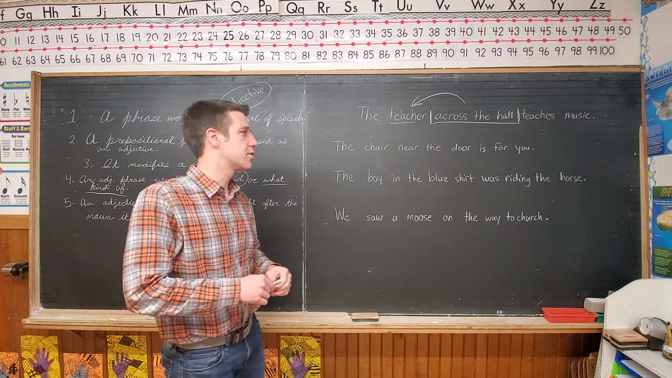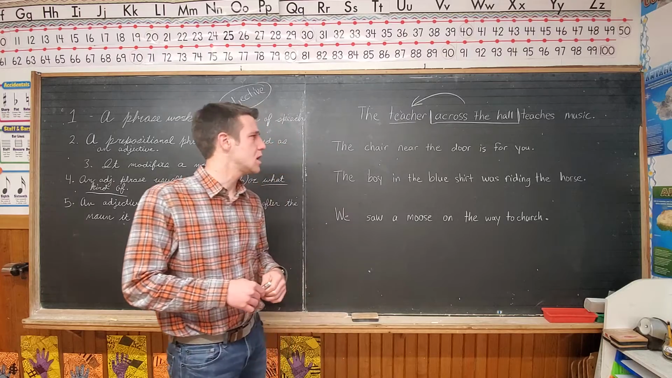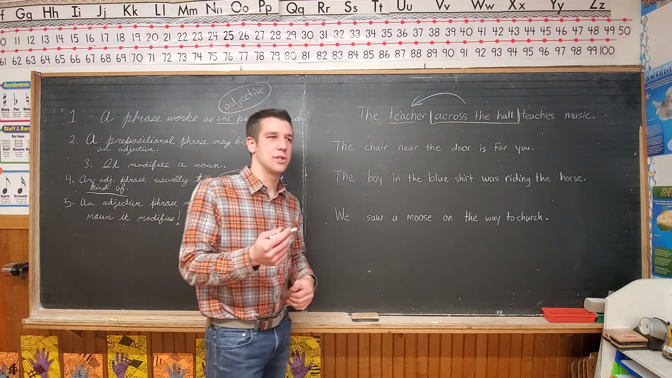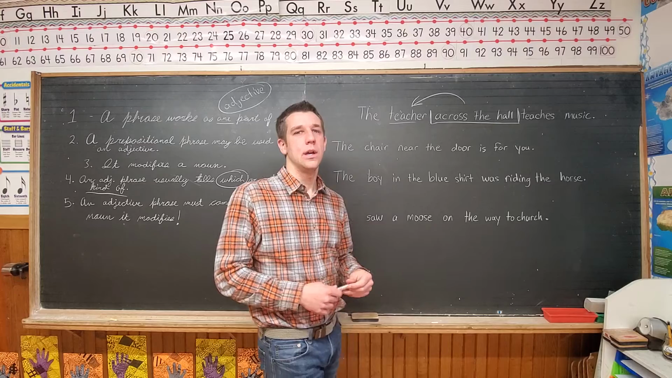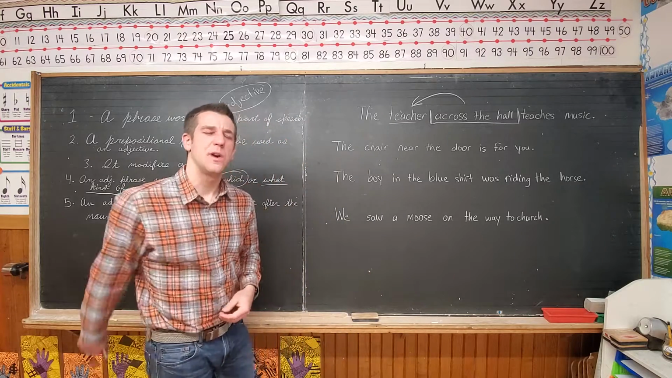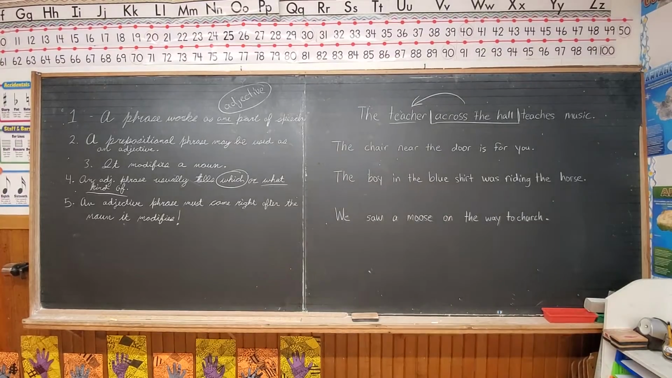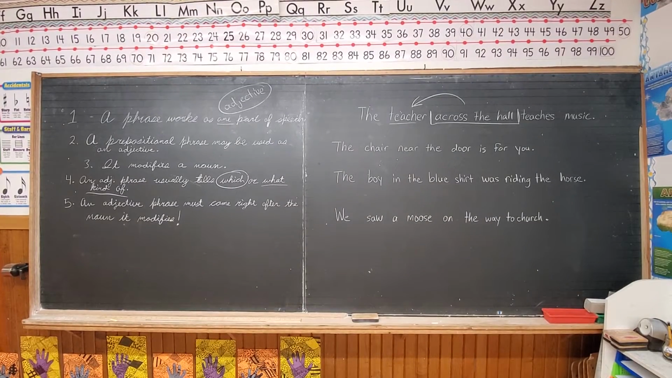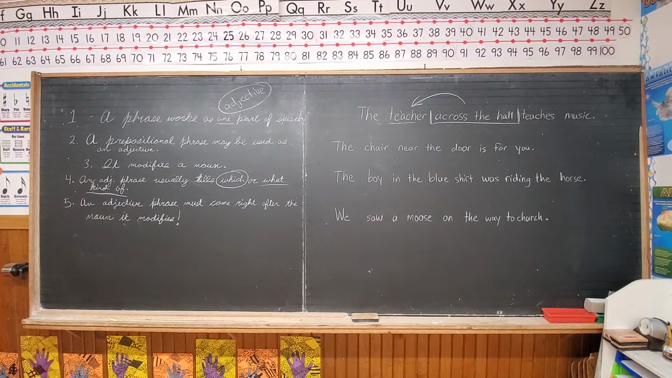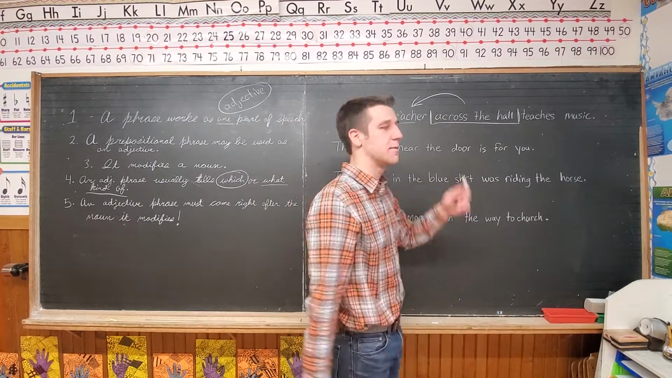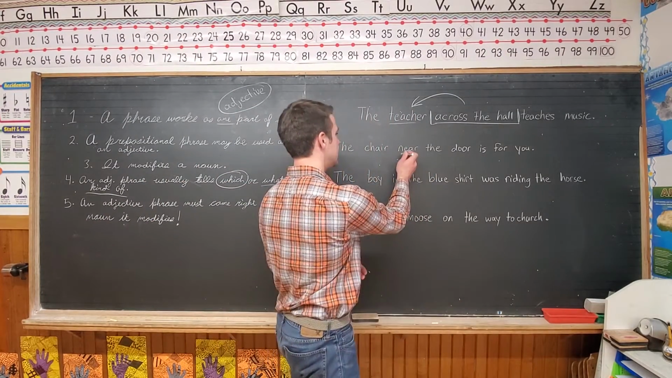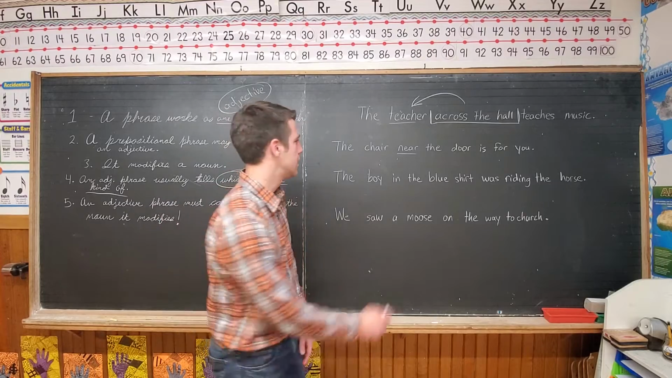The chair near the door is for you. So, pick out the preposition. What is the preposition? Remember, that's how you find prepositional phrases. Sometimes they play hide and seek and you can't see them and you have to find them and they're really quiet and then all of a sudden they jump right out in front of you and you can find them. In this case, near is the preposition, right?